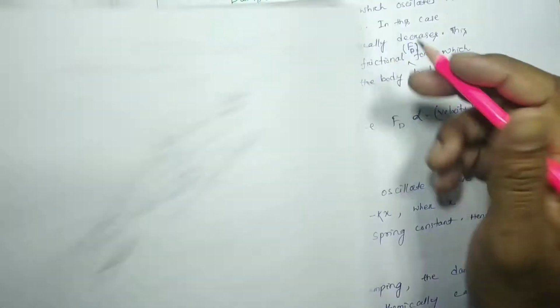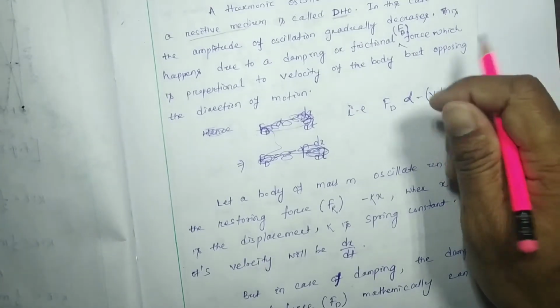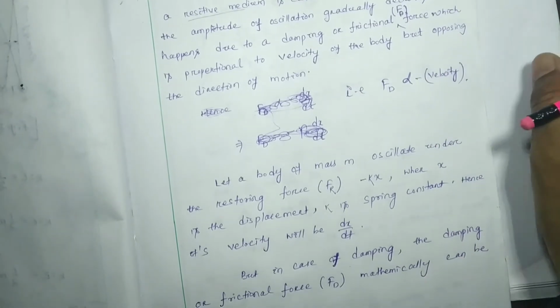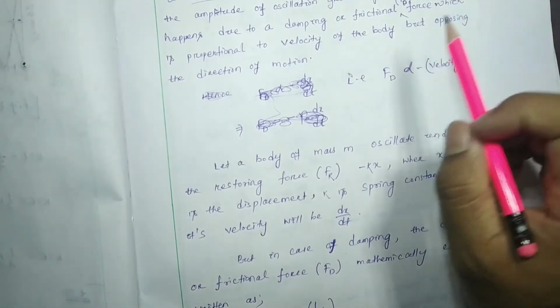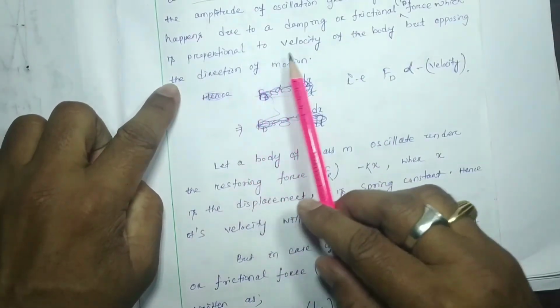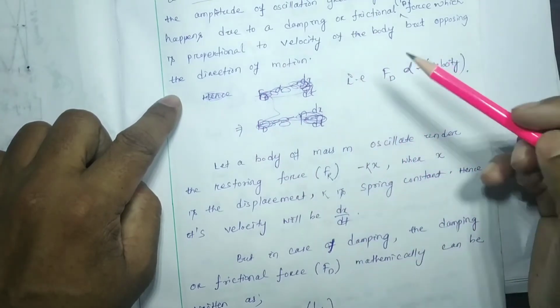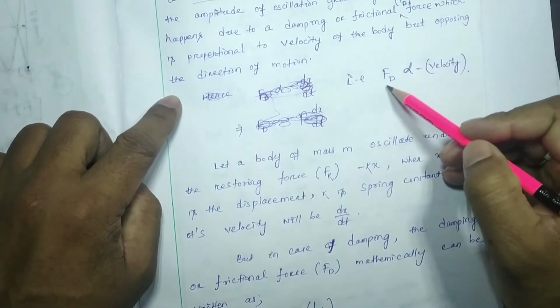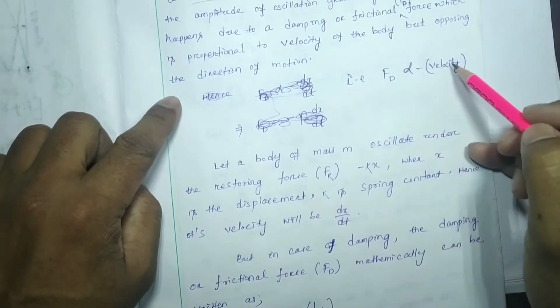That I have written here in the note. You just watch carefully, pause the video, and write down the note. Here I have written the force which is proportional to the velocity of the body but opposing the direction of motion, and this is represented by FD. The damping force is proportional to minus velocity.